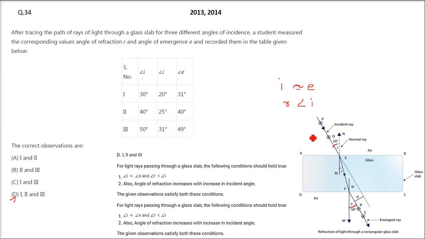So what are the possibilities here? If you see, this is the first observation. So it is 30 and 31, almost the same, you can say. And this one, 50 and 49, is almost equivalent. 40 and 40 are equal. And one more condition is there, as I said, R should be less than I. So 31 is less than 50. So all these three conditions are true.